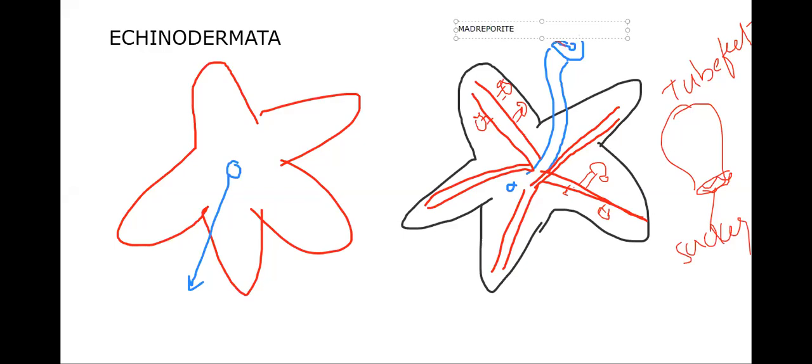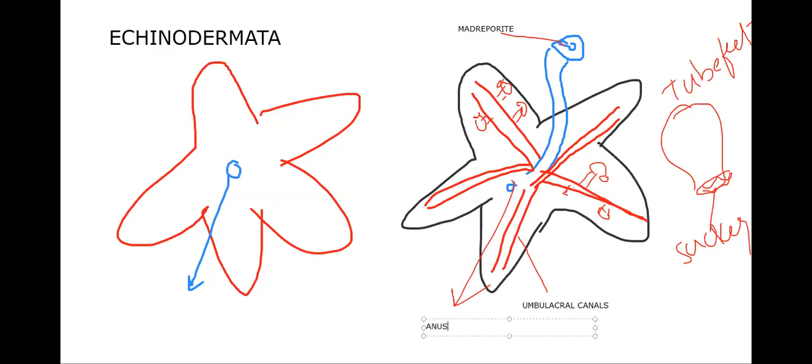So what is the madreporite? The opening on the aboral side, which opens into the special kind of canals we call ambulacral canals. And what is this? The anus.